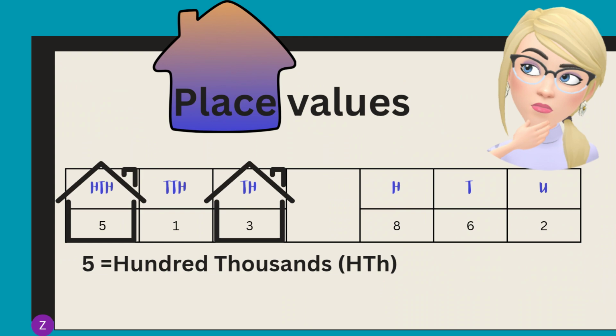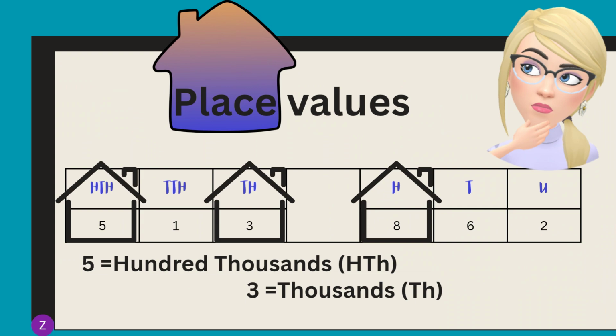Let's have a look at the 3. What will the place value be for this 3? Or where is this 3 staying? So the place value for this 3 is on thousands. Last one, let's look at the 8. The 8 is on the place value of the hundreds.